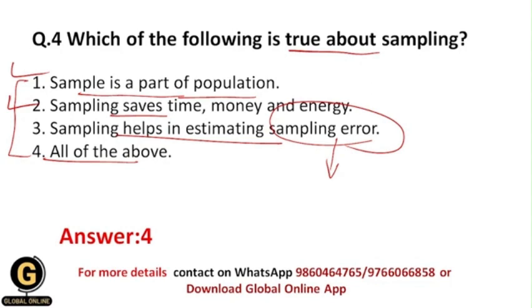We are going to see this in detail in the next part of this video, so don't worry. But sampling actually helps us in estimating the sampling error itself. That's why this statement is correct too, and your correct answer should be 4, because all of these statements are true about sampling.